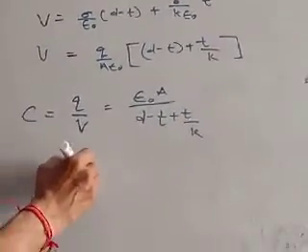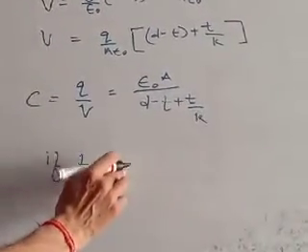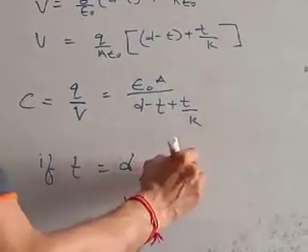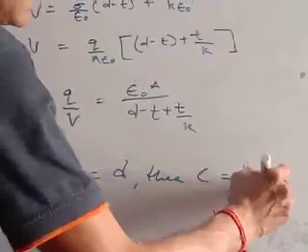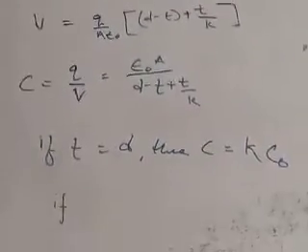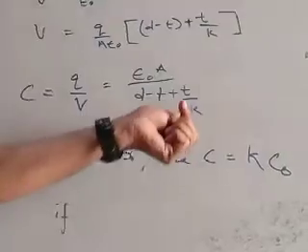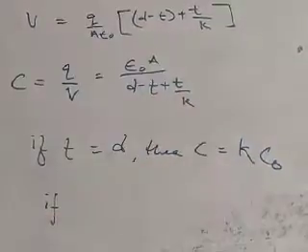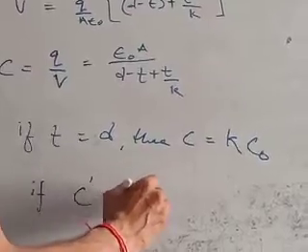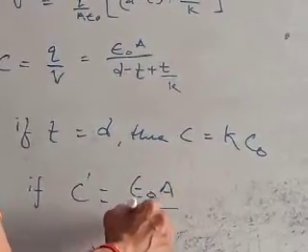If t equals d, then C equals K epsilon naught A upon d. If instead of dielectric we insert a conducting material, then as the dielectric constant for a conductor is infinite, the capacitance becomes C dash equal to epsilon naught A upon (d minus t).